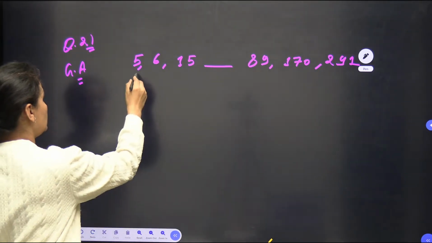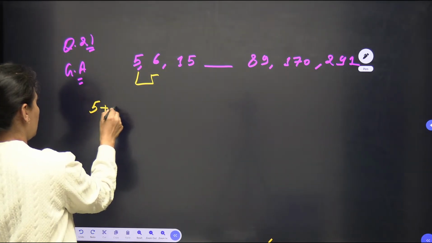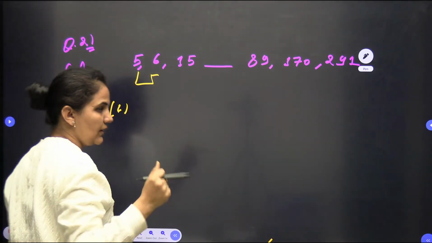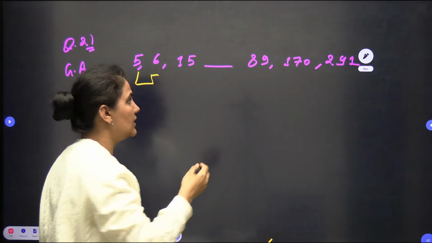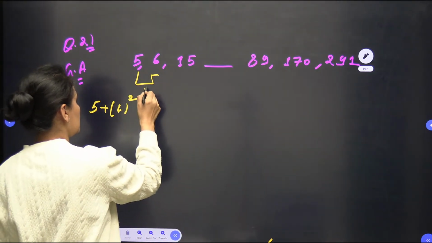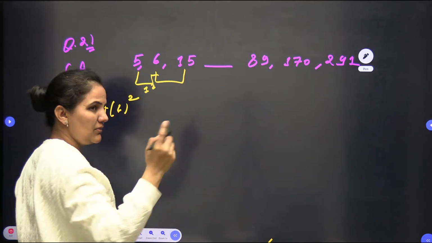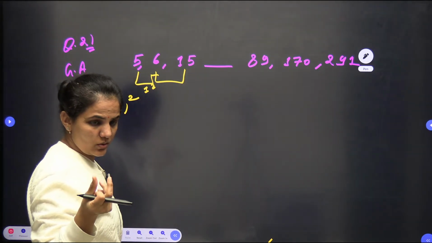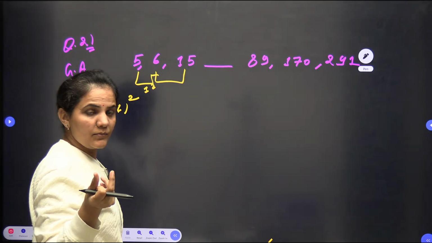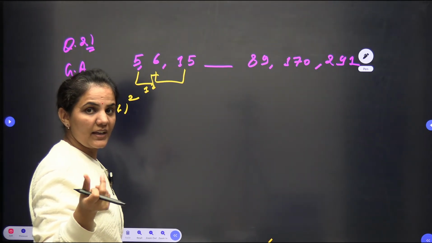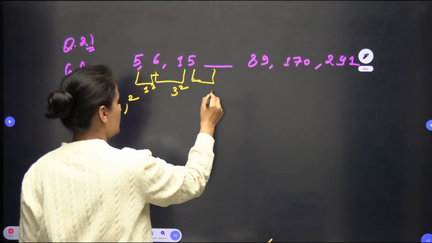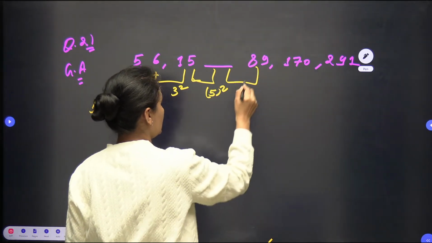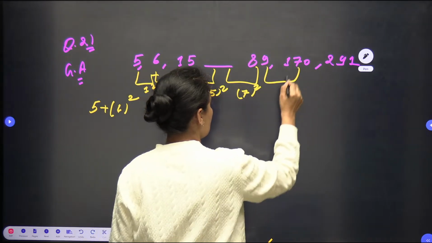So this will be the relation: 5 plus 1 gives 6, but 6 plus 1 is not 7 here, it is 15. So it should be 5 plus 1 square. The difference between 15 and 6 is 9, which is 3 square. So 1 square, 3 square, then it should be 5 square, after that 7 square, then 9 square.